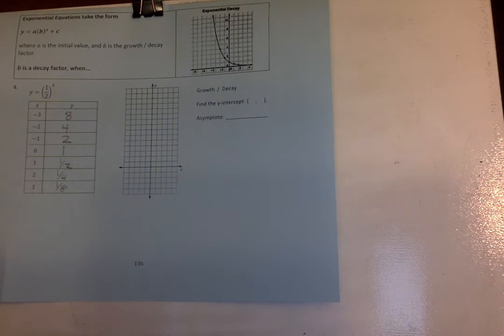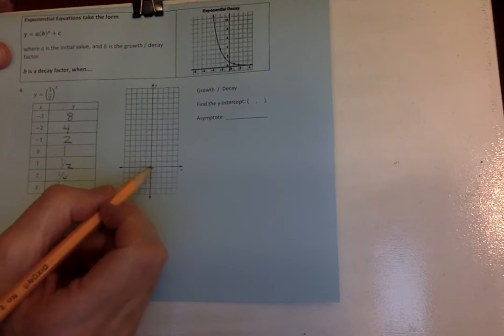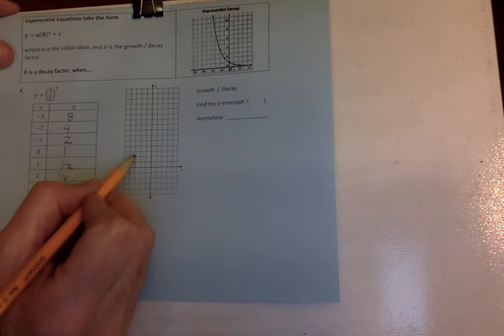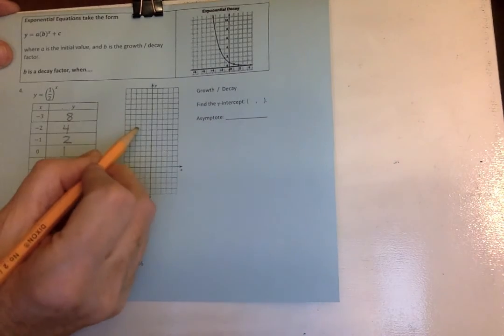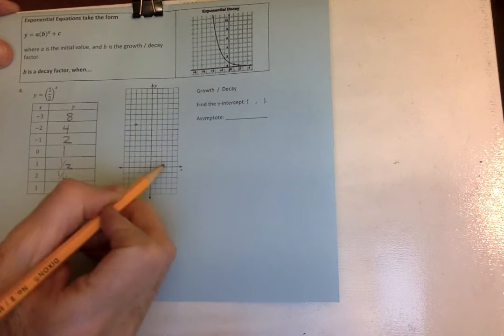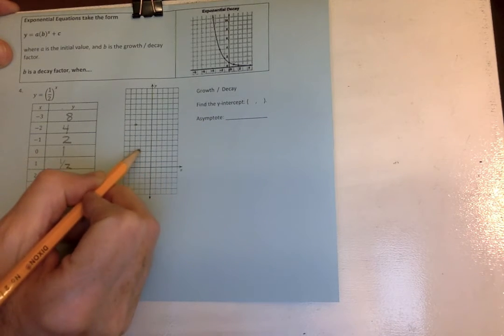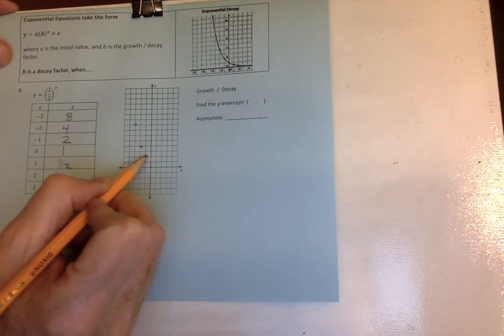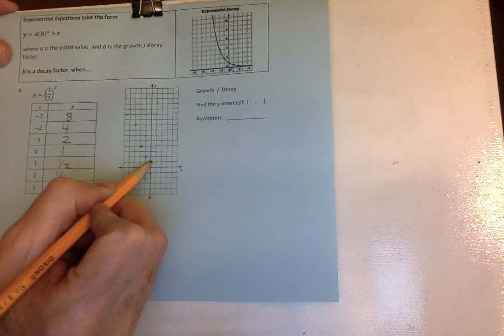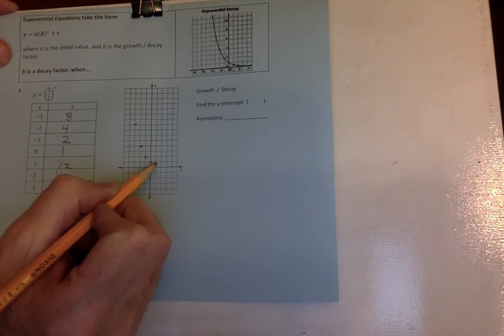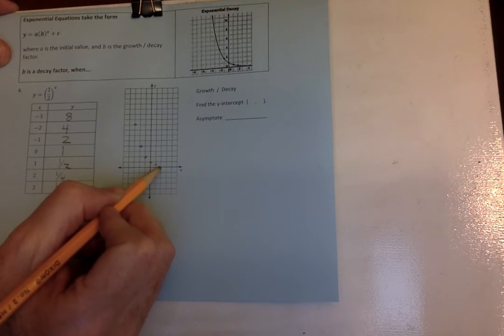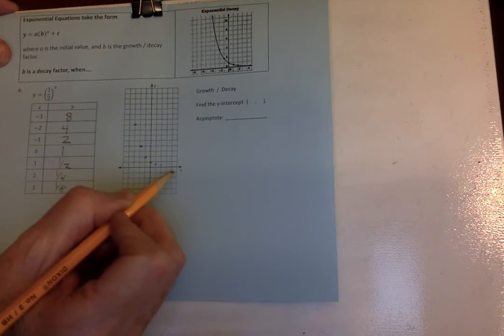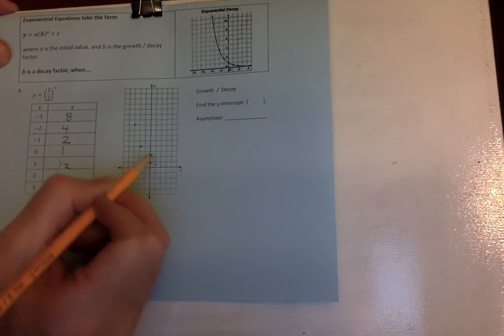So if I plot those points, negative 3, 8, negative 2, 4, negative 1, 2, 0, 1, 1, 1/2, 2, 1/4, 3, 1/8.